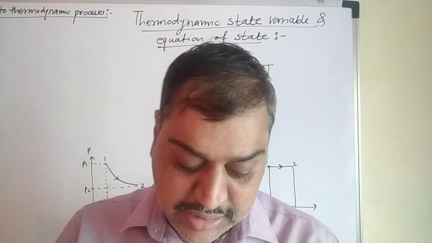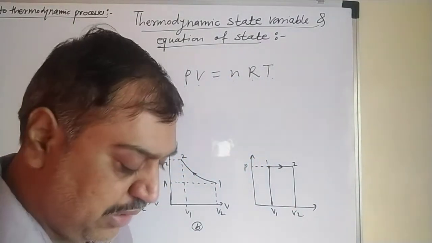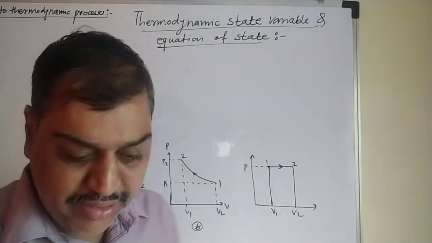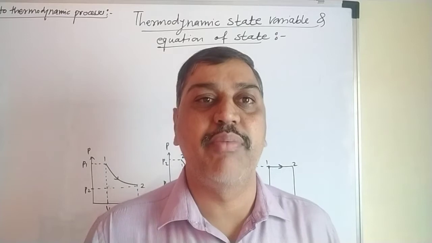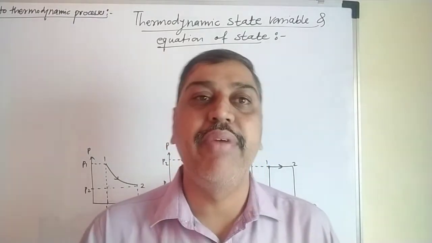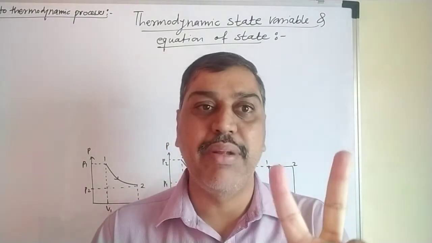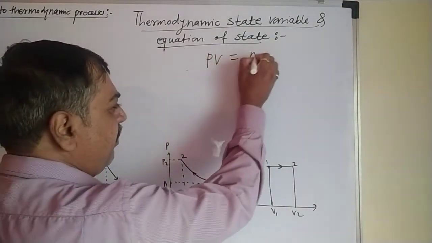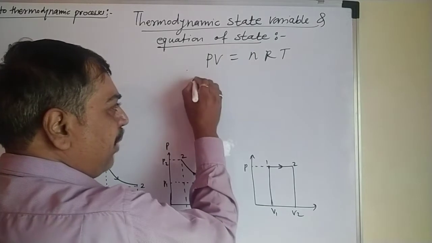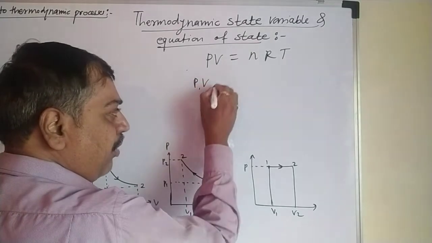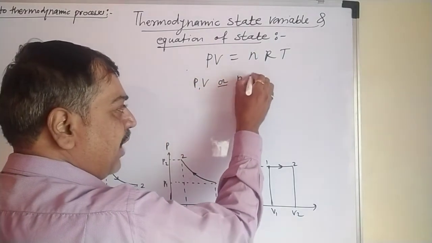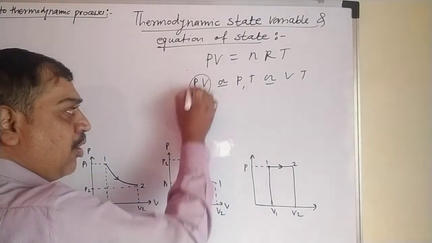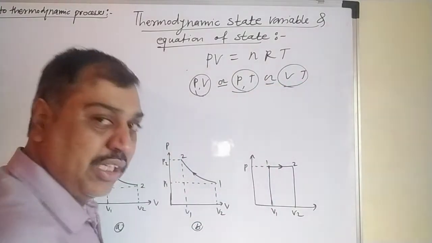Apart from this, we can represent the changes in pressure and volume in terms of a graph. In the equation PV = nRT, if we consider two variables at a time, I will write it once again, PV = nRT, you can say pressure and volume are changing at a time, or pressure and temperature are changing, or volume and temperature are changing. So at a time two parameters can get changed in this system.